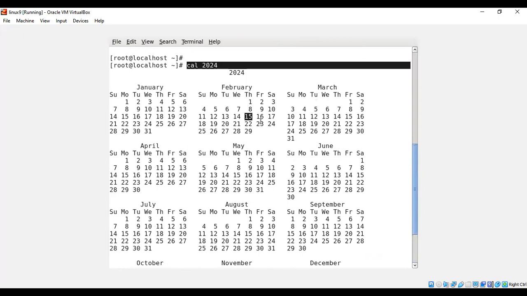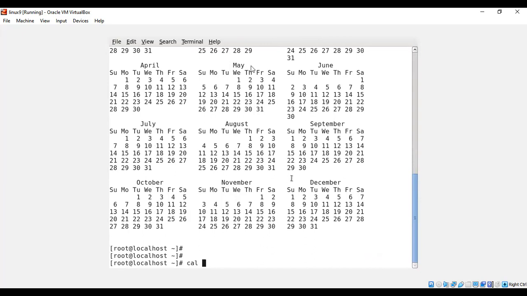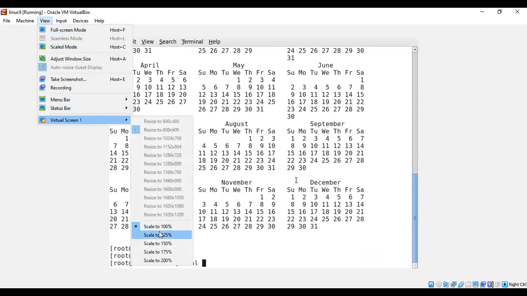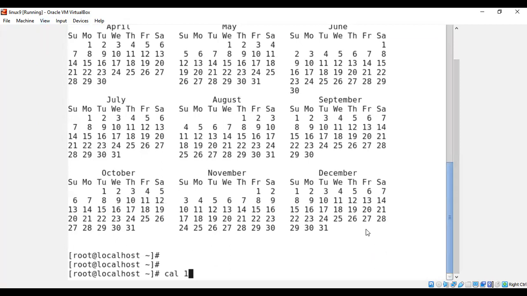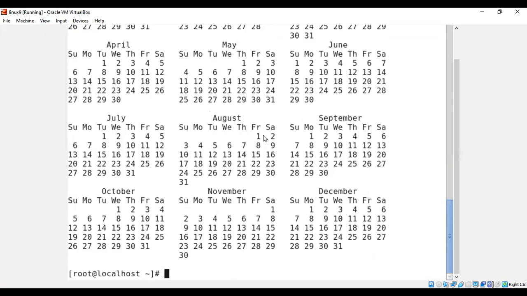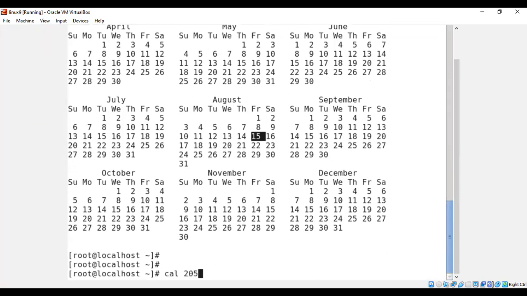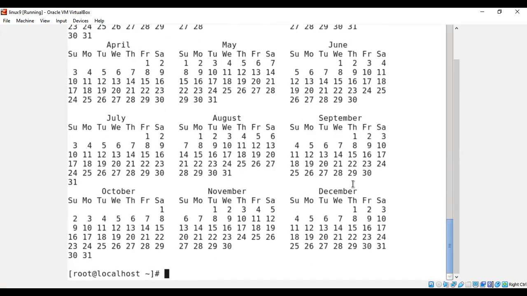So we are on February 15th, so the date is highlighted here. For example, I may go for cal 1947. In the year 1947, if you wanted to see the particular date, August 15, it falls on Friday. The same thing, I just go for cal 2050 and enter. Now for the future year 2050, August 15th falls on Monday. Which day a date falls on, if you wanted to see that, you can go for this. Okay, so this is how you will be able to see all that.